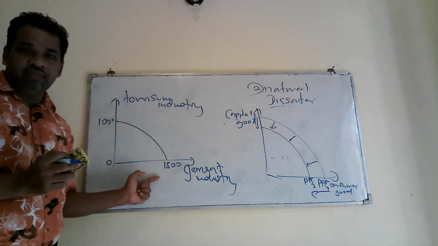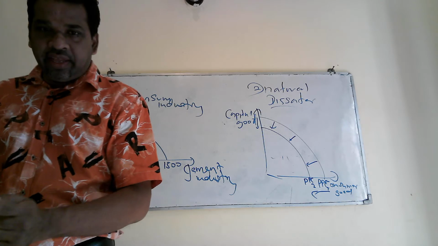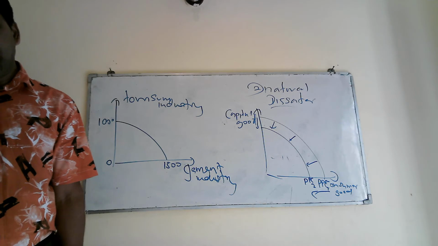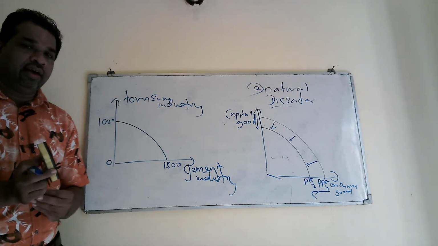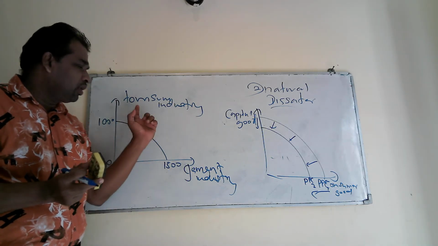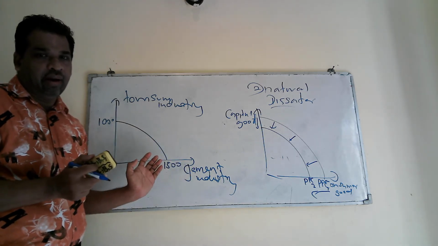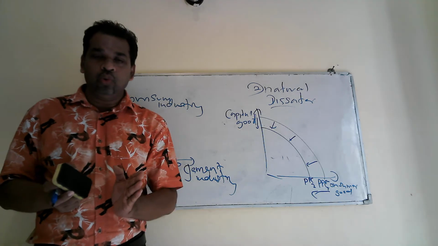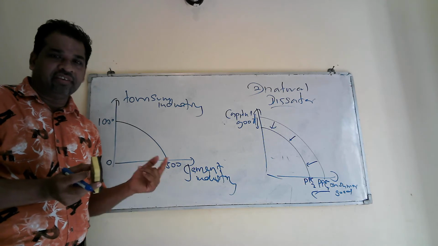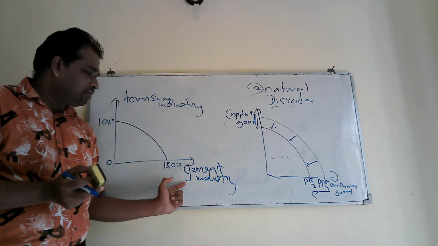This is the initial PPC for the tourism industry and garment industry. As they have mentioned in the question, there is a rapid expansion of the tourism industry in comparison to the garment industry. Here, we can expect an expansion in both sectors, garment and tourism. That means we can have a development in both sectors. But as the examiner said to you, rapid expansion means a big, large expansion in the tourism industry. But there can be expansion even in the garment industry.